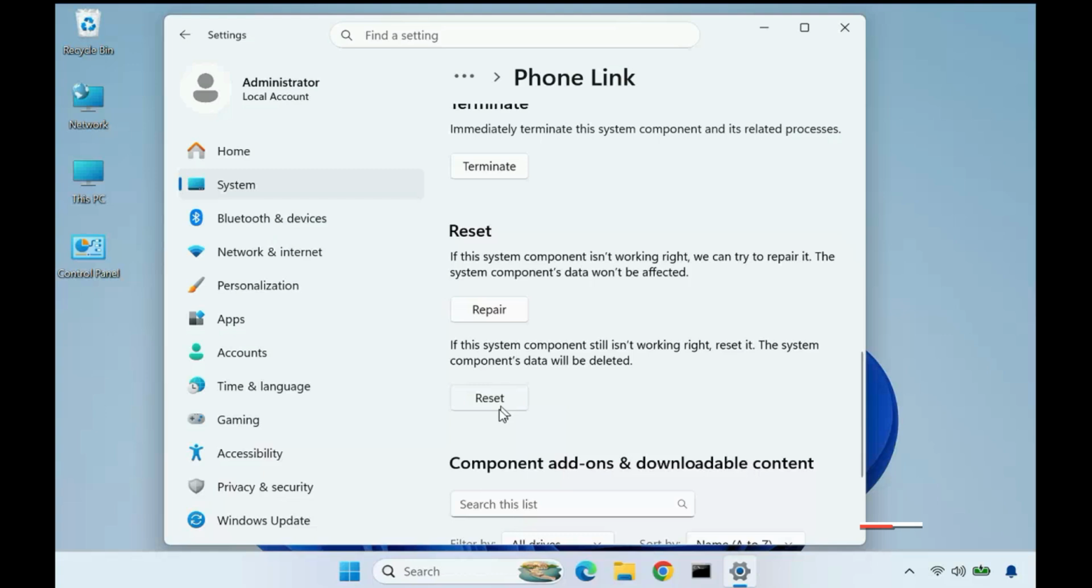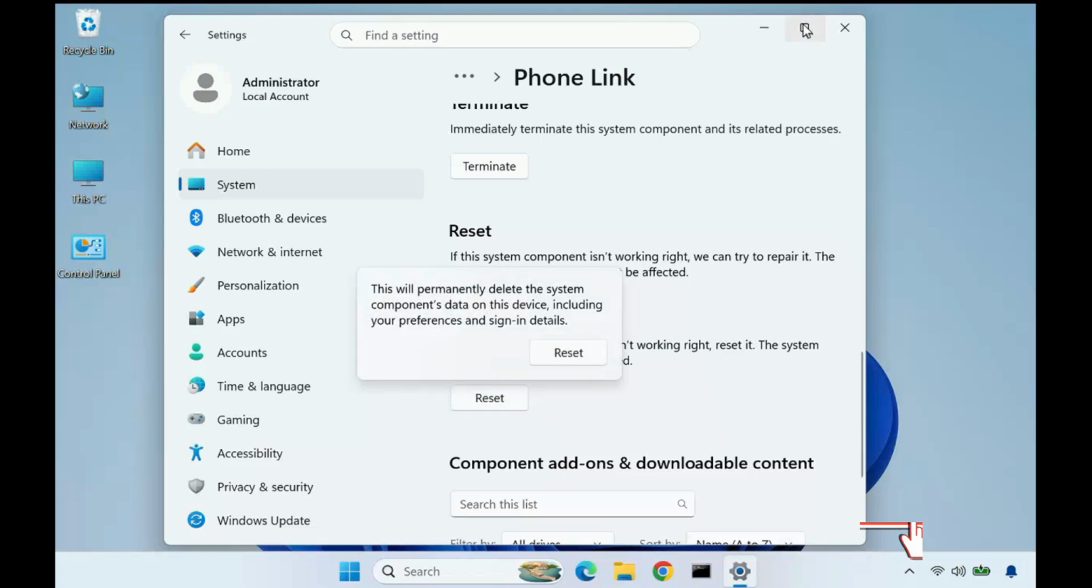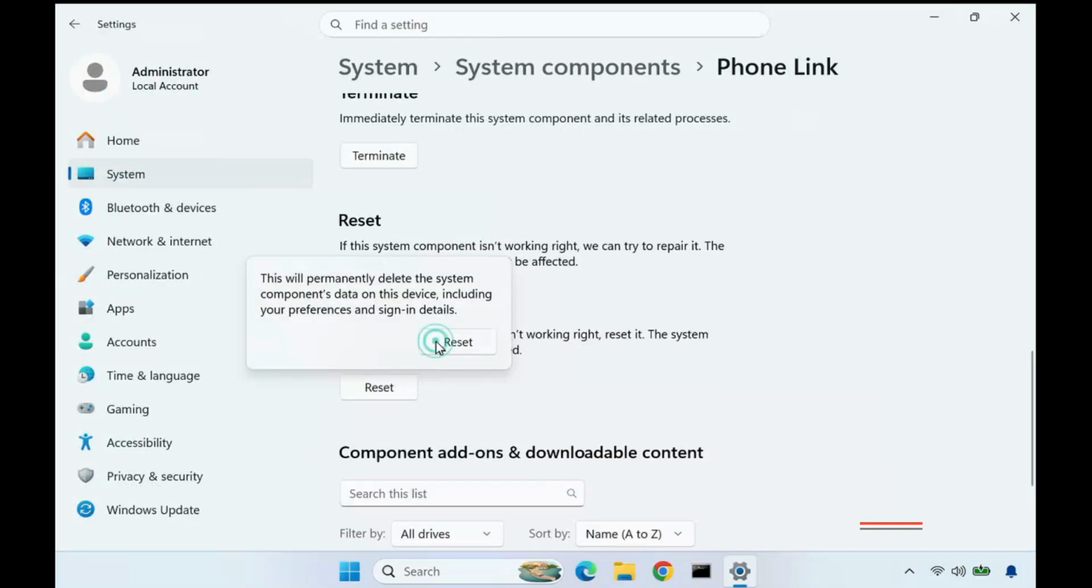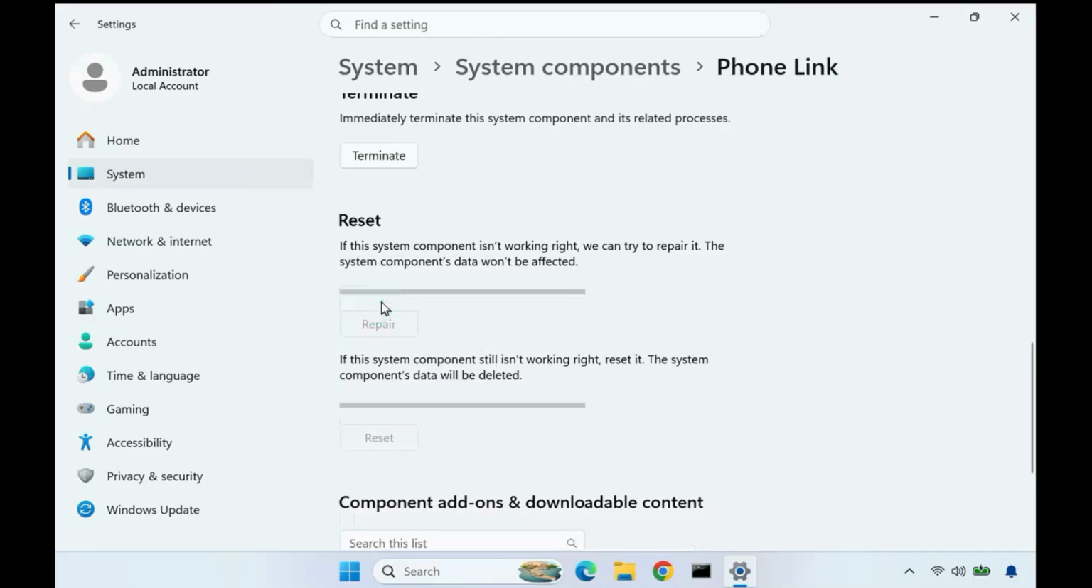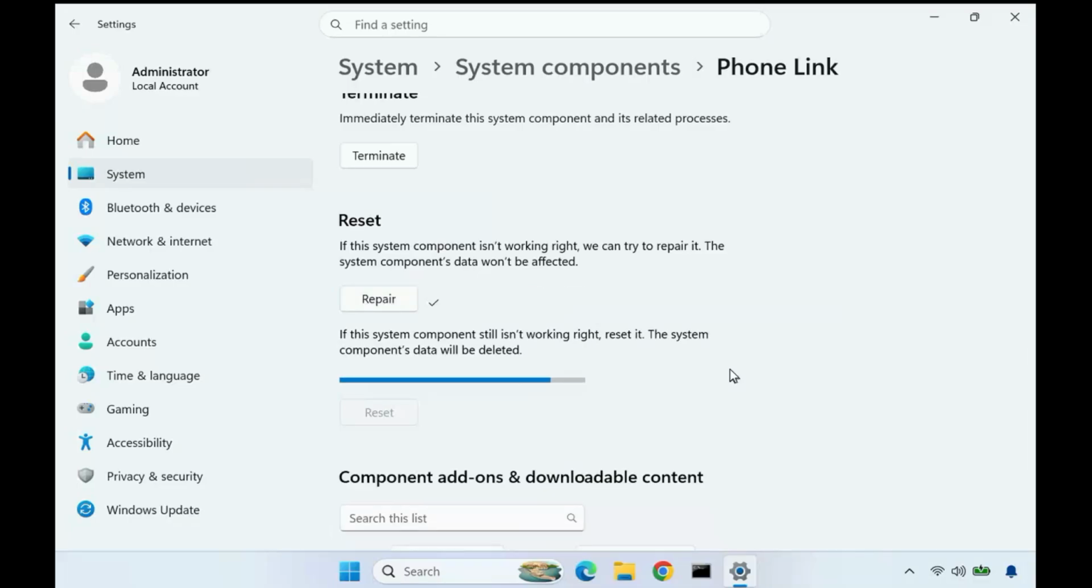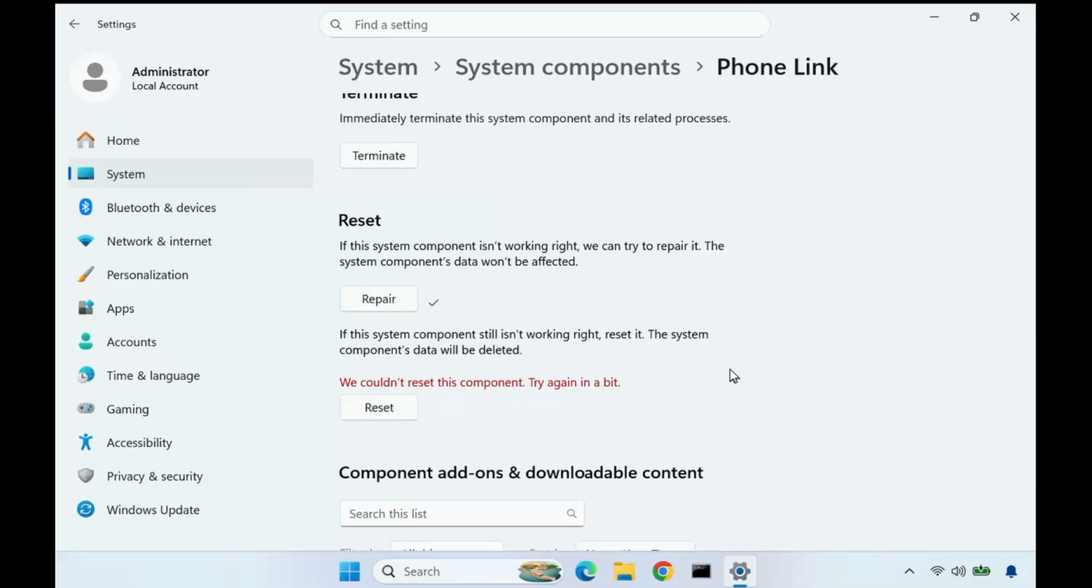Then first click Reset. Phone Link I'm talking about, and then click Repair. Then click Terminate. Wait a few seconds, it will complete. Okay, then restart your system and then please check it.